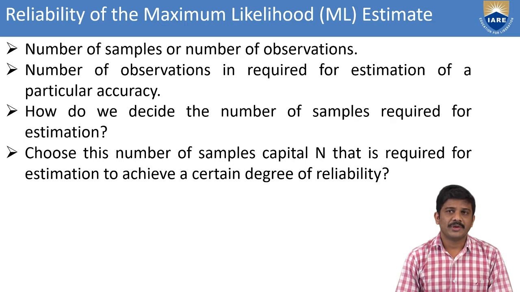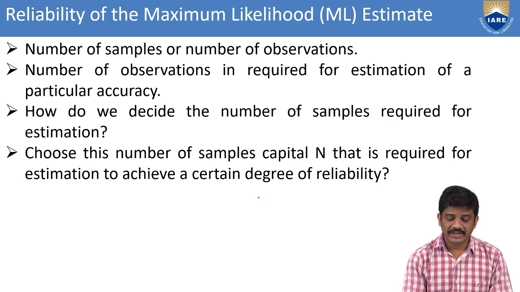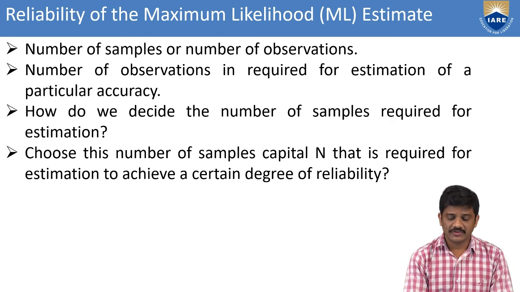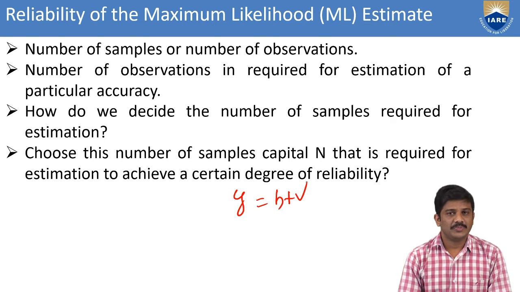Here we take the samples as the number of observations, where we take the observation model. In the previous sessions also we discussed the number of observations. Here we are considering the observation y equal to h plus v. This is the observation.